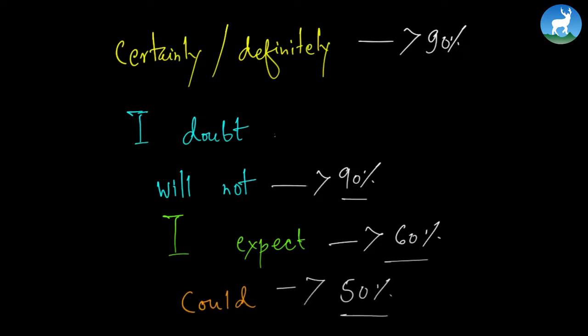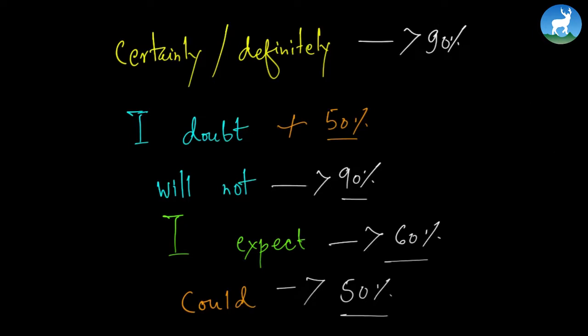I doubt means there's a certain level of doubt. Let's say 50% doubt is there. So these are the structures: may, might, bound to, likely to, could, I doubt, will not. These are the structures we use when we talk about likelihood. We are talking about degree of likelihood. Something is going to happen in future, something may not happen in future. We don't know. So we are using these different structures.